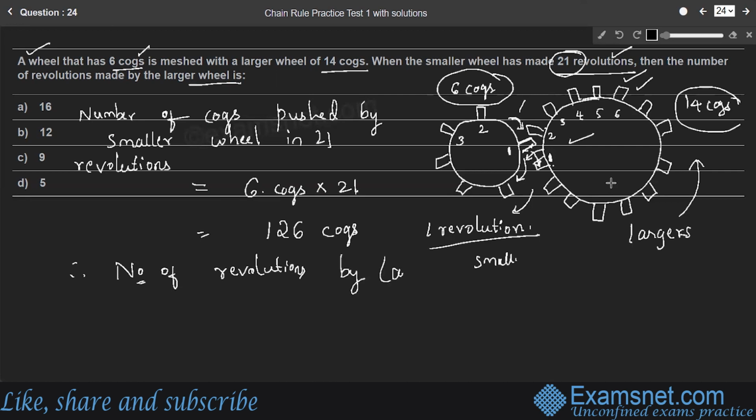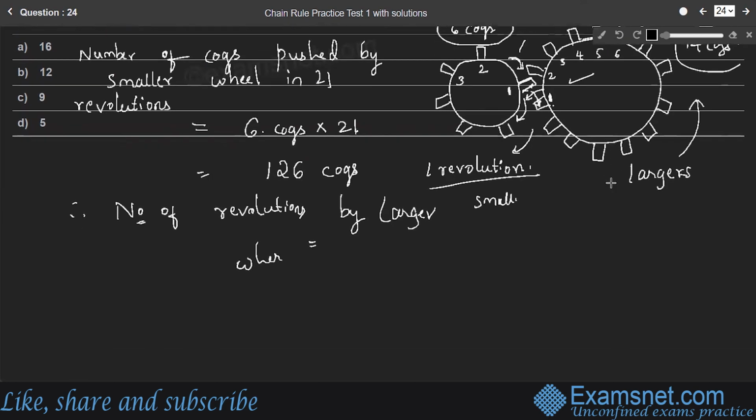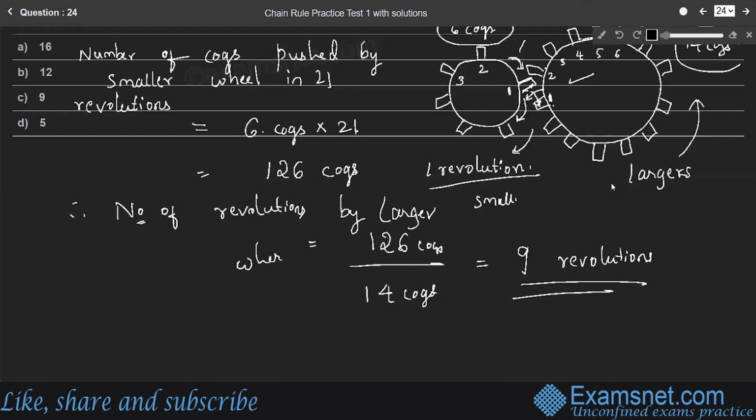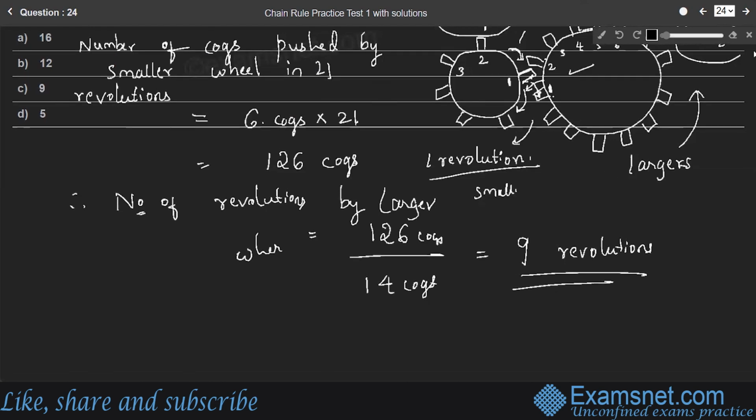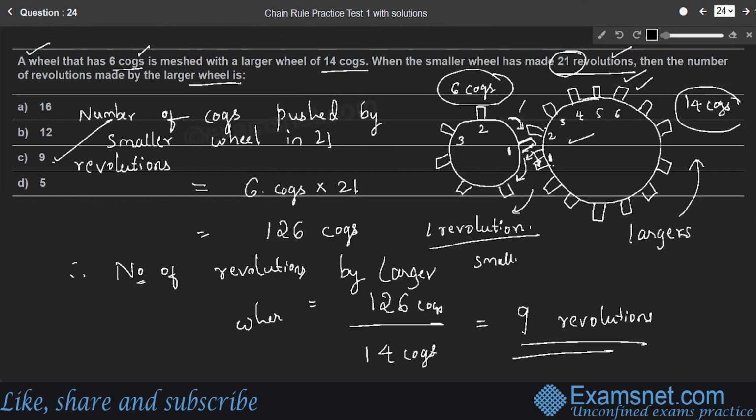Therefore, the number of revolutions by the larger wheel is equal to, to complete one revolution, it has to pass or push 14 cogs. So if there are 126 cogs, how many revolutions are made by the larger wheel? So it is 9 revolutions. So look at the options. Option C is the right answer. The number of revolutions made by the larger wheel is 9. Very simple calculation. Option C is the right answer.